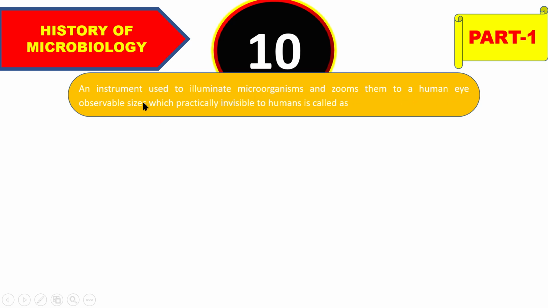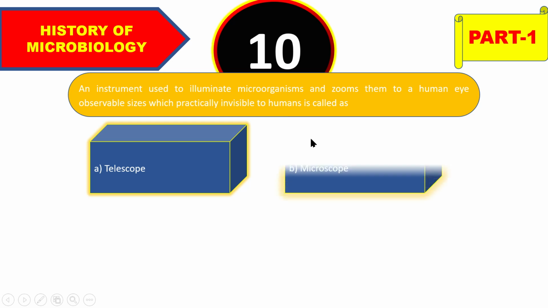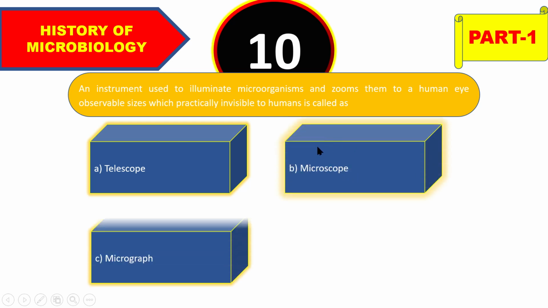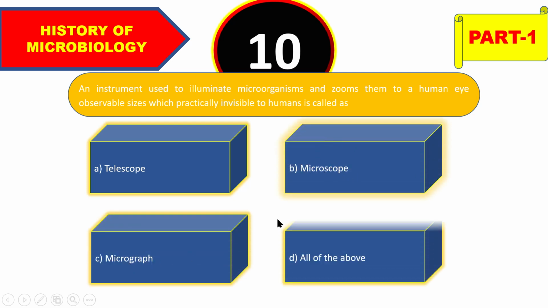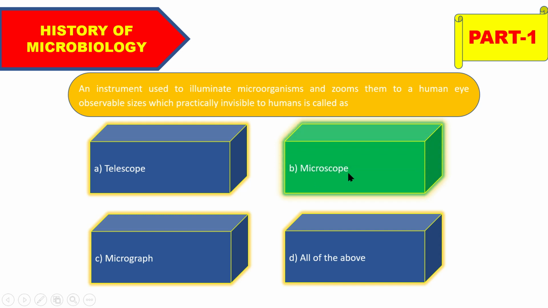Okay, so move on to the next, that is an instrument used to illuminate microorganisms and magnify them to a human-eye observable size, which are practically invisible to humans, is called as the instrument. Which instrument illuminates the microorganism? So the instrument is telescope or microscope or micrograph or all of the above, and the right answer will be, this is very easy, so the right answer is microscope.